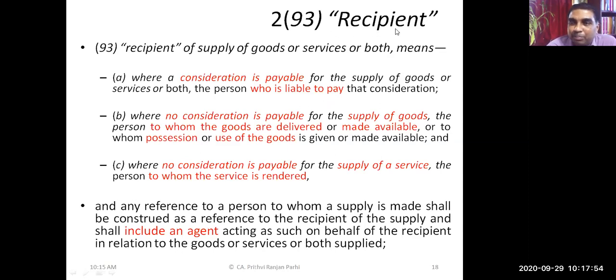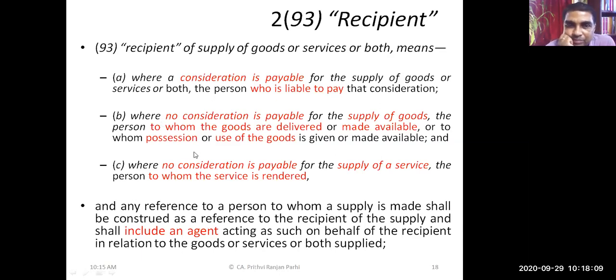Okay, the term recipient is important for us to understand the charging section. So where consideration is payable, the person who is liable to pay that consideration, he'll be treated as recipient. Okay, point A is over. Now point B. Now read it.